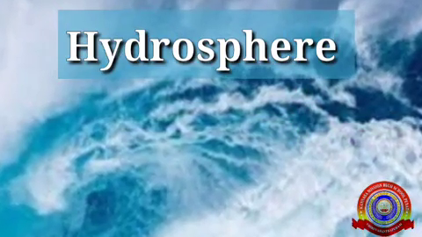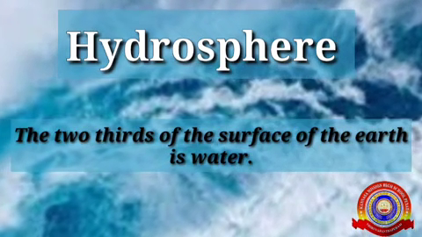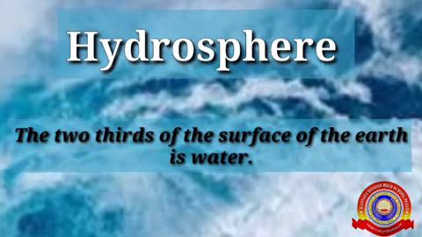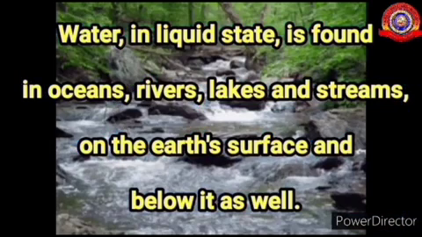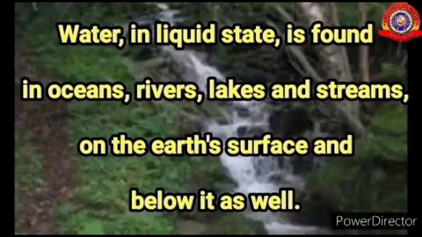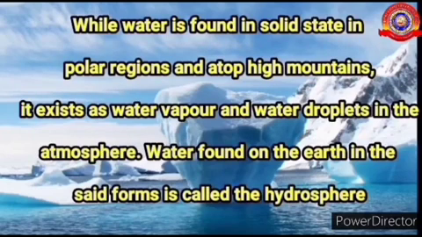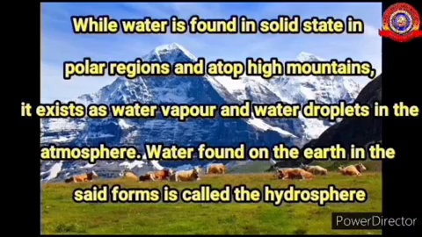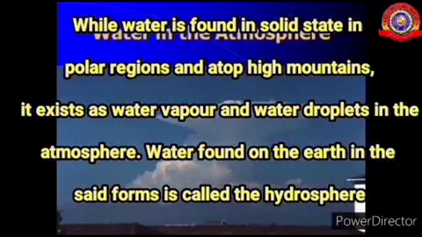Hydrosphere. You have already understood that 2/3 of the surface of the earth is water. Water in liquid state is found in oceans, rivers, lakes, and streams on the earth's surface and below it as well. While water is found in solid state in polar regions and atop high mountains, it exists as water vapor and water droplets in the atmosphere.